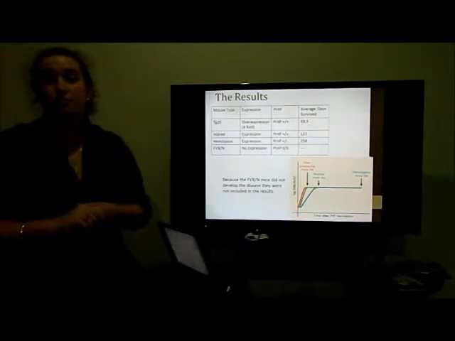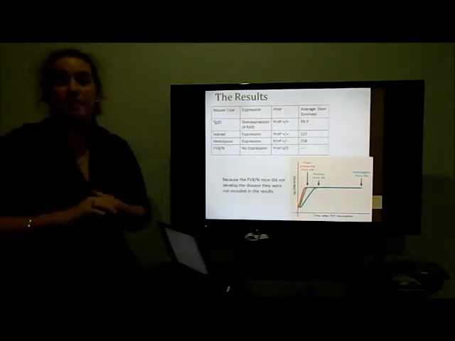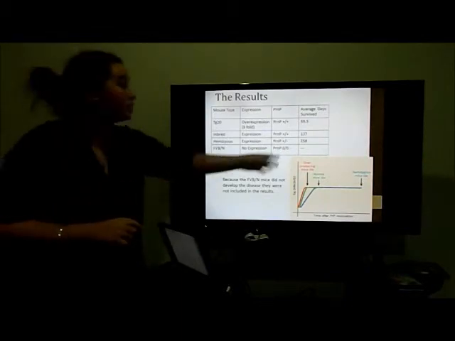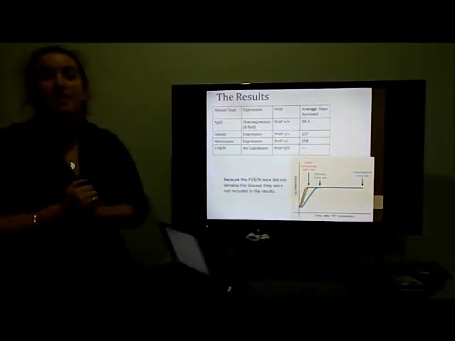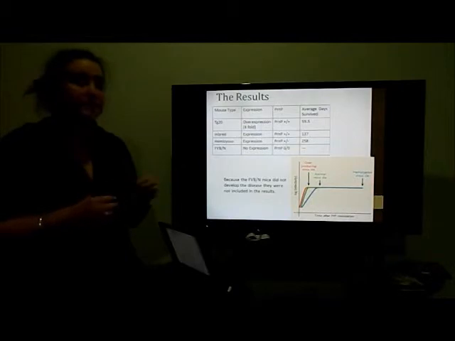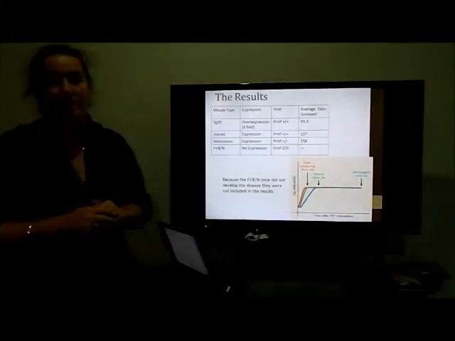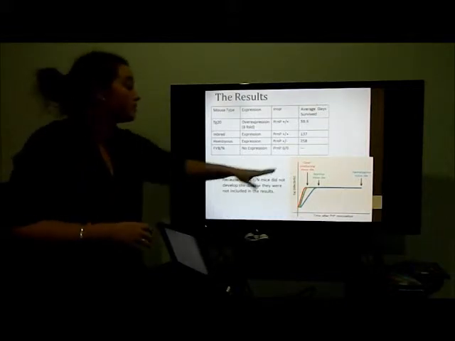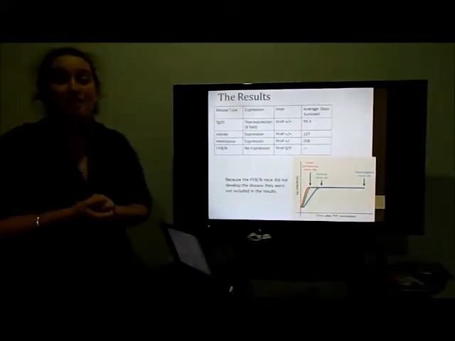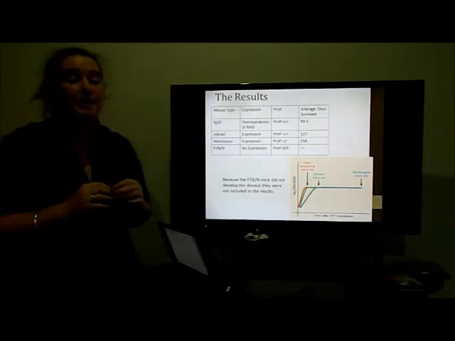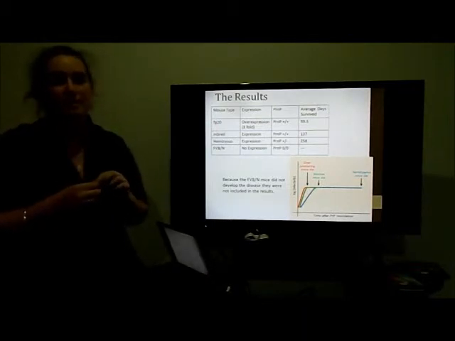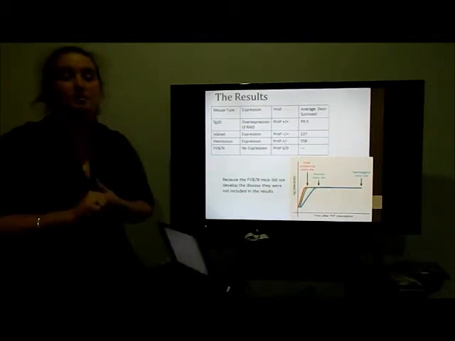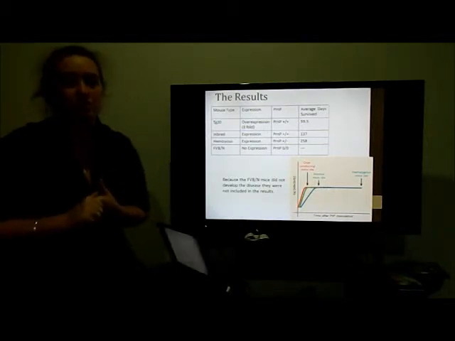The experiment's results showed that the TG20 mice with overexpression of PrPC had the shortest survival time, being 59.5 days. The inbred mice with normal expression levels of PrPC lasted 137 days. And the homozygous mice had the longest survival time of 258 days. However, the inbred mice that had no PrP expression did not develop the disease. Assays determined that by day 10, toxic PrP had fallen to undetectable levels.